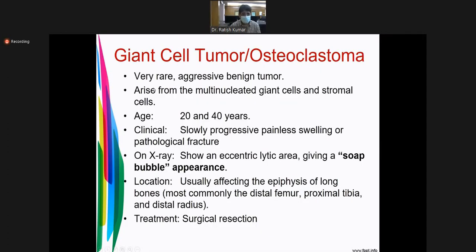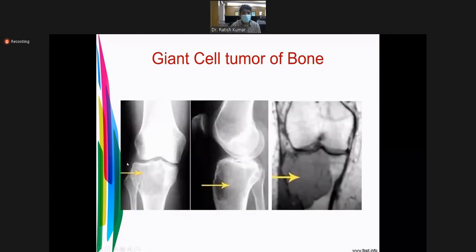GCT, also a cystic lesion. Slow progressive painful swelling or pathological fracture is mostly present, and you will find a soap bubble appearance. This is mostly already discussed. GCT occurs after the physeal closure and is mostly involved in the epiphysis, and the appearance is multiple, so-called soap bubble appearance.